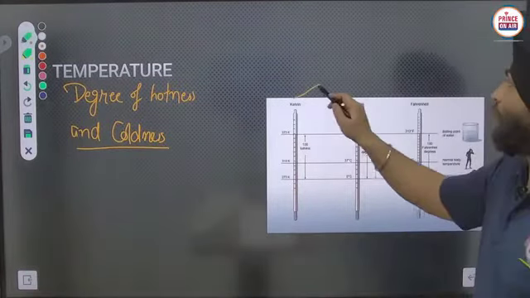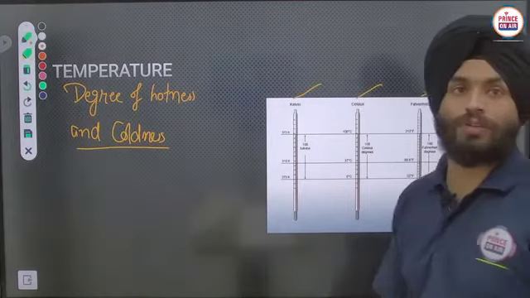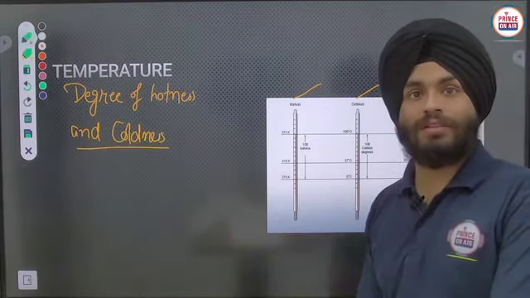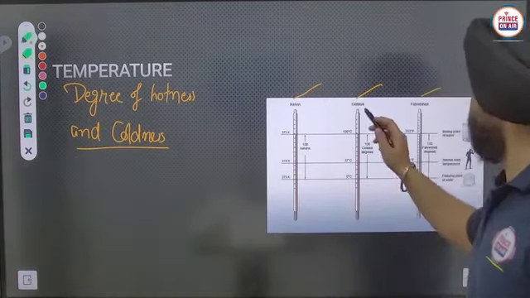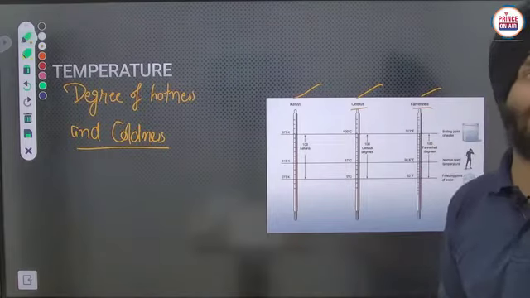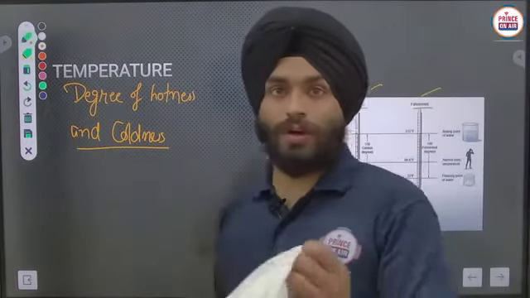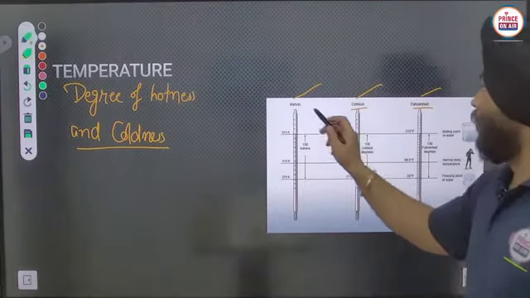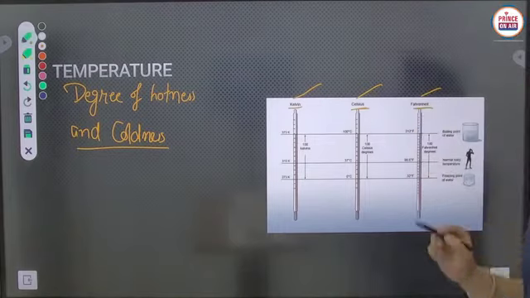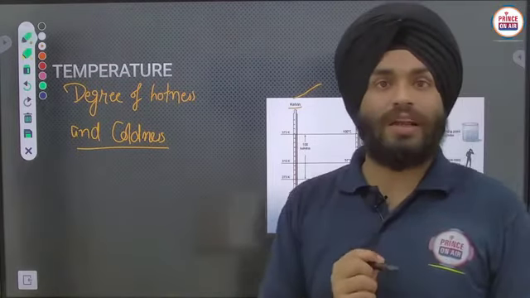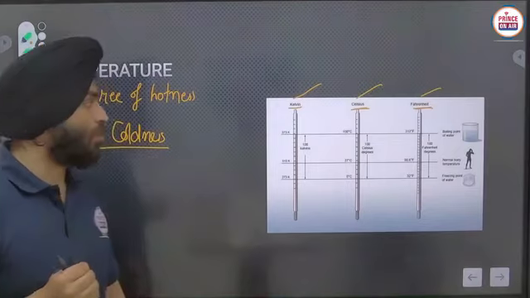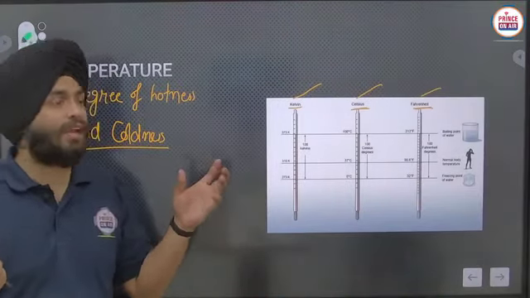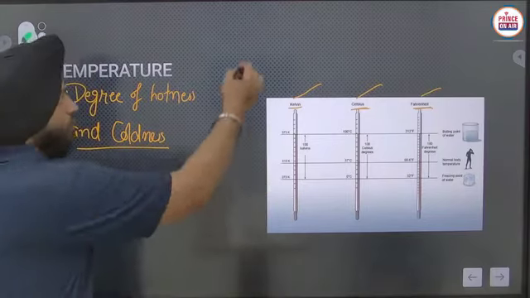There are 3 types of scales through which we can measure temperature. The first one is the Kelvin scale, the second one is Celsius, and the third one is Fahrenheit. If somebody asks you about the substance through which we have calibrated these scales, that is water.